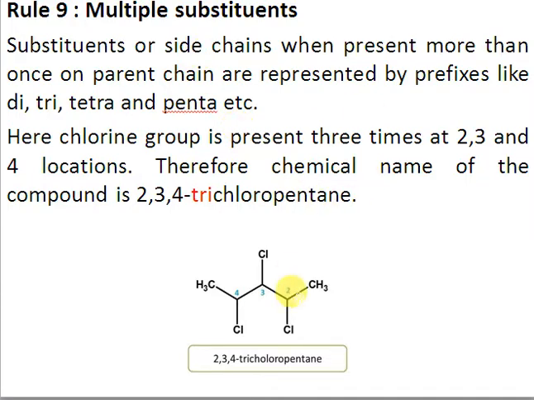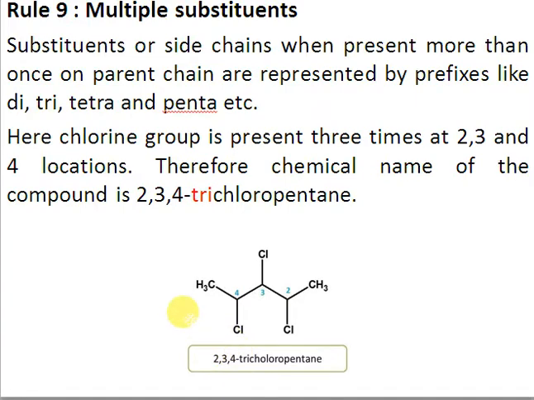In this specific case, you can start numbering from here or from here, it doesn't matter, because the molecule is symmetrical, so the locants will be 2, 3, 4. The numbers should always be separated by a comma. There should always be a comma between numbers, and there should always be a dash or hyphen between a number and a name.